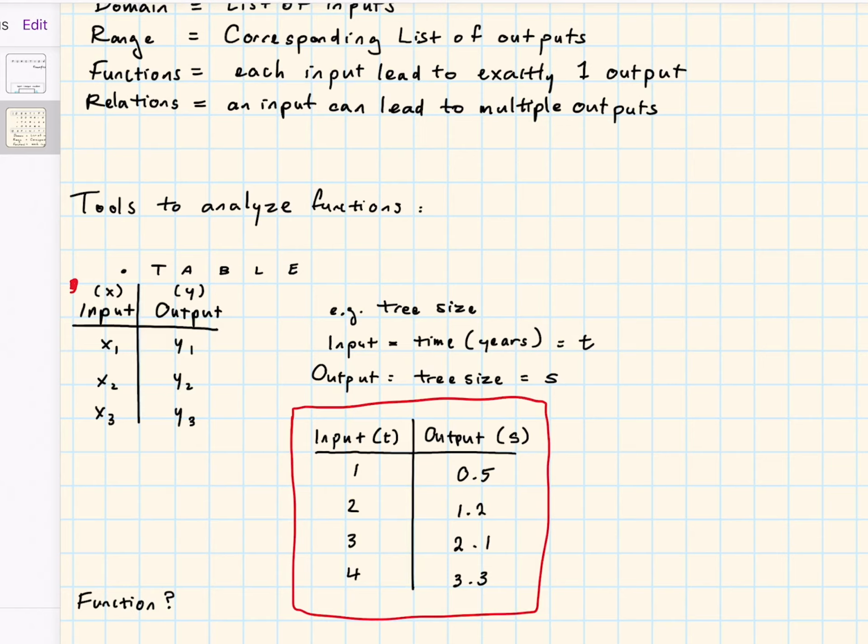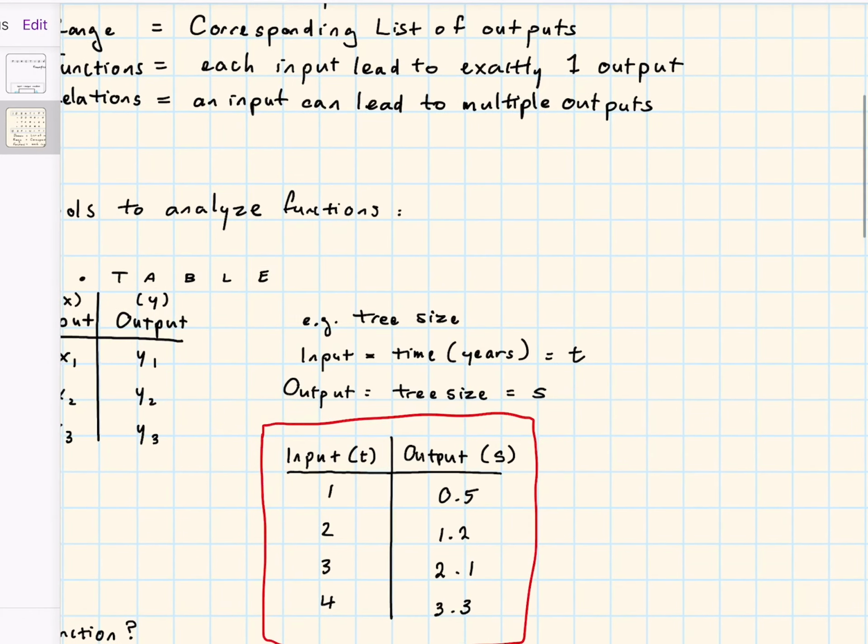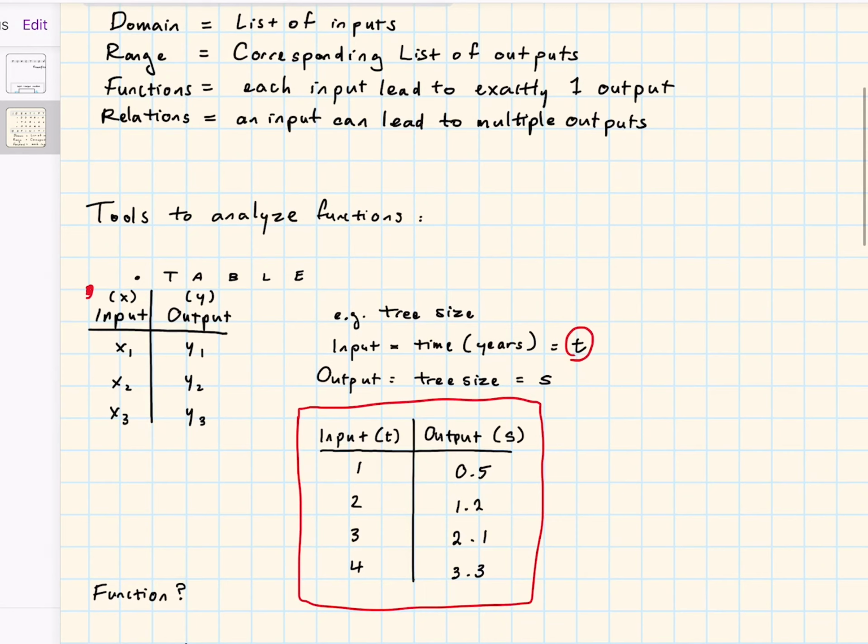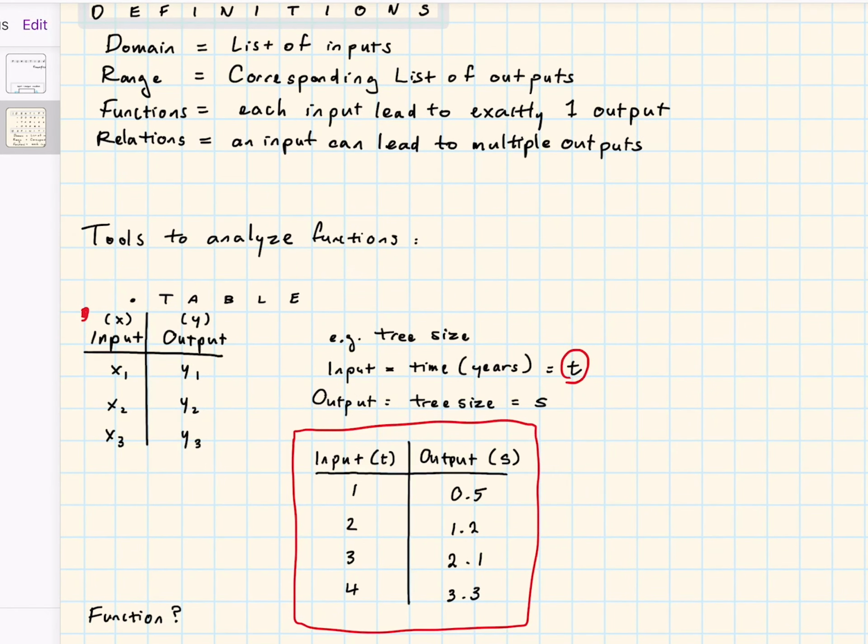Now, a table is a good tool for us to understand functions enough so that we can represent it in the form of an expression, so basically using letters and symbols. If you remember from the previous lecture, I can abbreviate the concepts I'm trying to communicate into a single letter. Since my input is time, and it starts with a T, I'm just going to call it T. And as for my output, the tree size, I can call it S, because size starts with S.